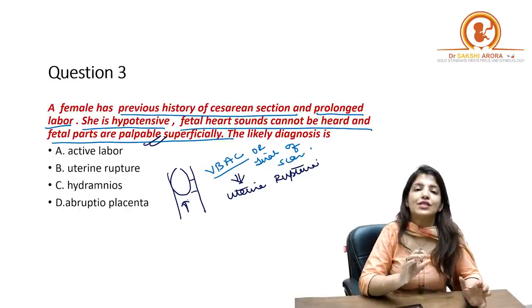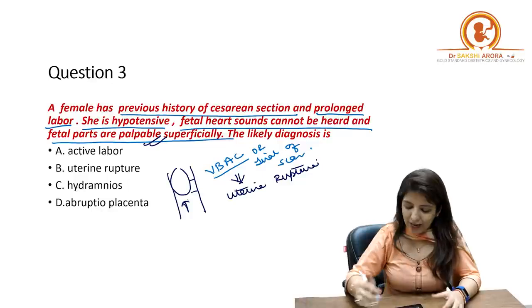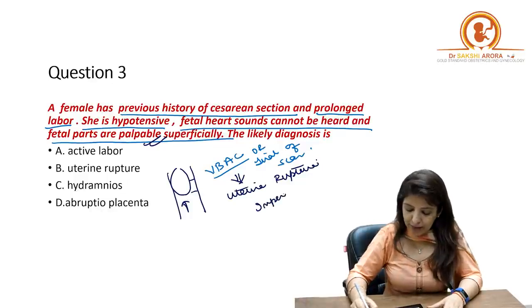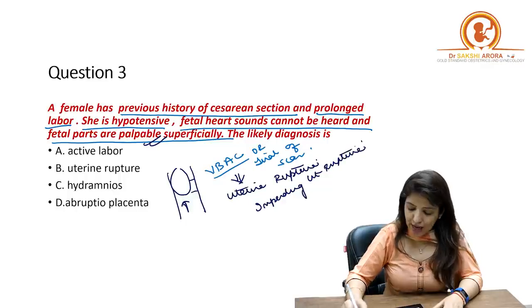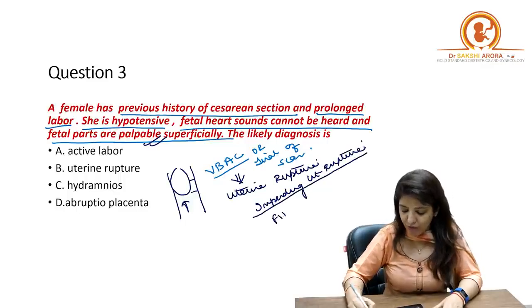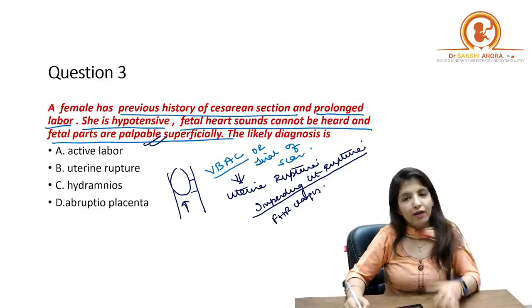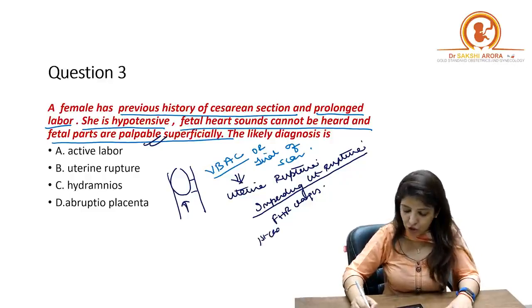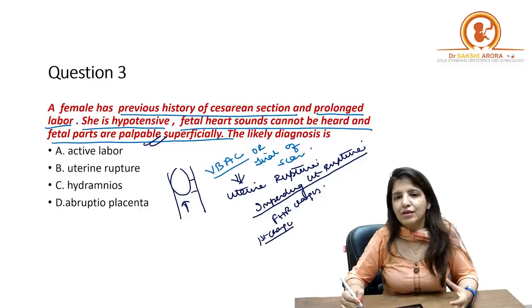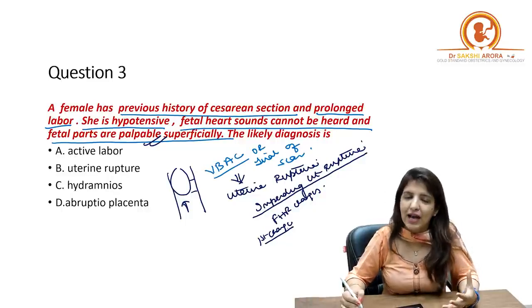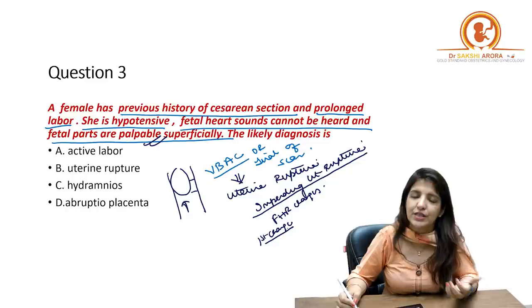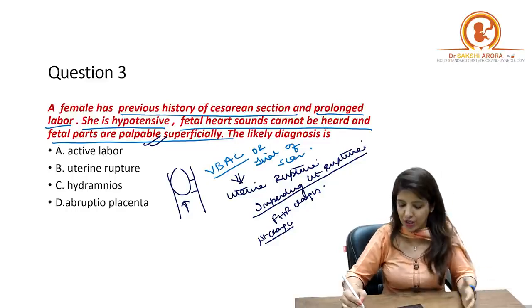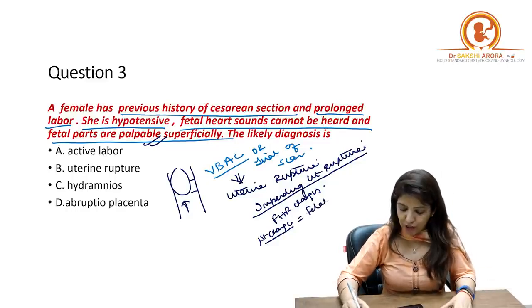See, when the uterus is about to rupture, what we call impending uterine rupture, there will be fetal heart rate changes. The first change which you see is this: there will be hypoxia, and in response to that hypoxia, you are going to get fetal tachycardia.